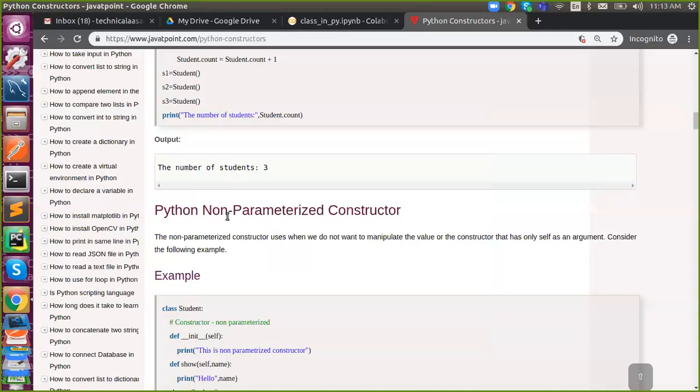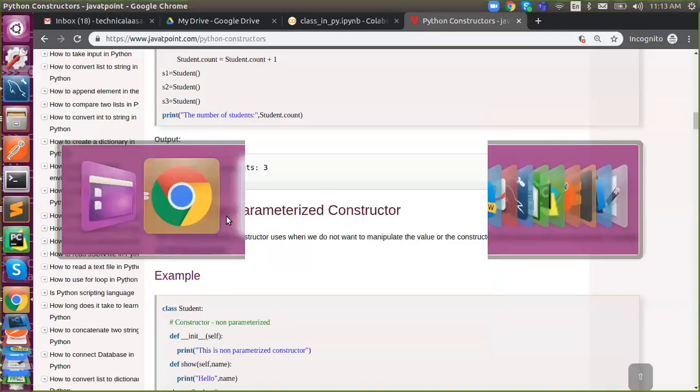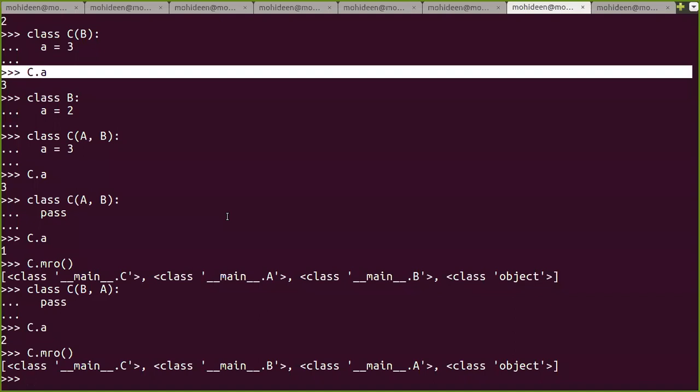Any doubts, Mohit? What are the applications of this actually? Application of what? Inheritance. Yeah, MRO, yes.